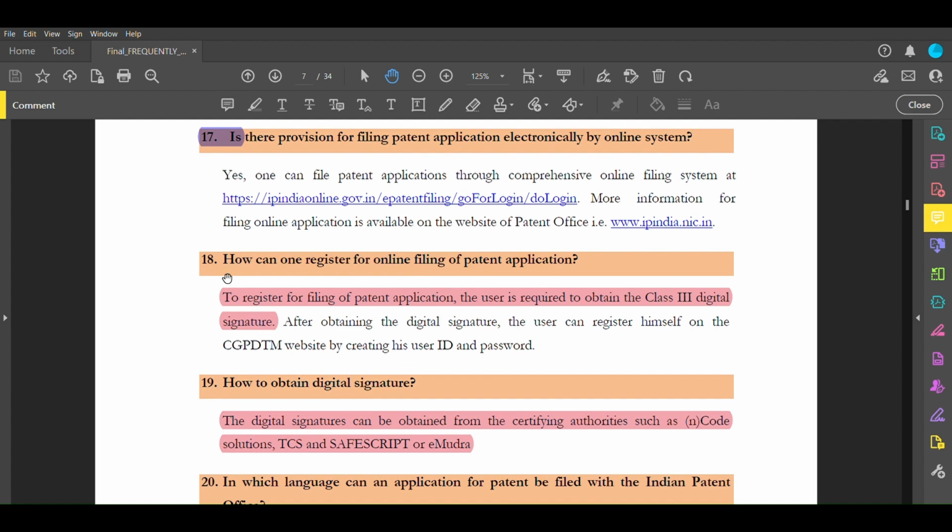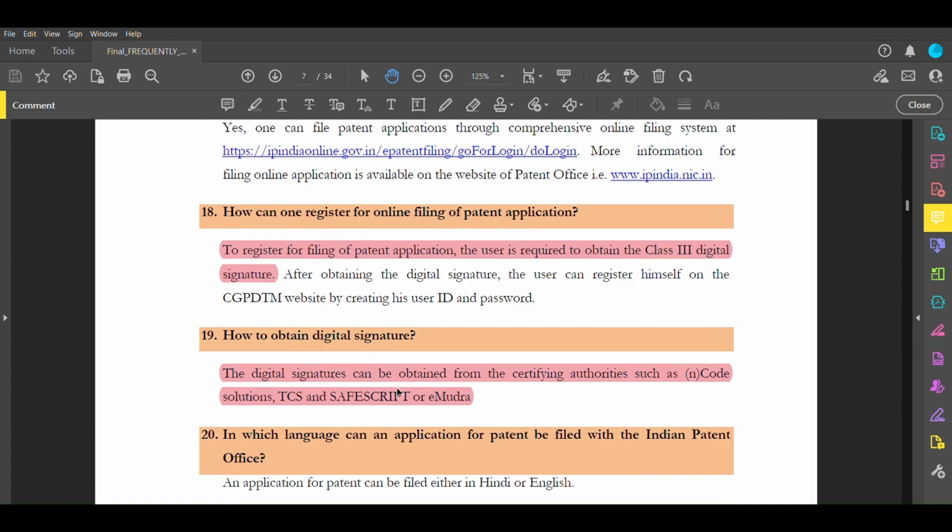So what is a digital signature? A digital signature is something like we tokenize our signature through some third party digital signature provider. In India, these are TCS, SafeScript and eMudra. eMudra is a platform of RBI that provides digital signature. Also, one thing to be noted here: these digital signatures are not free. You have to pay for creating a tokenization of your digital signature, and these are delivered to you in a pen drive. The cost for eMudra is around 2900 something to file and get a digital signature.